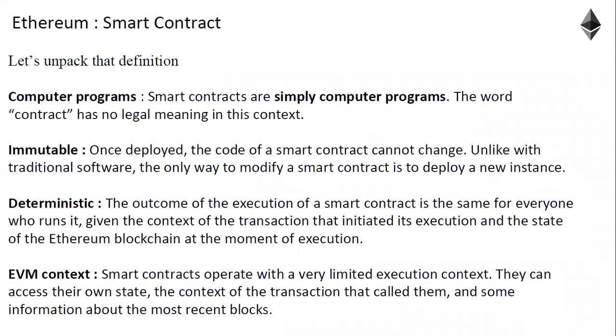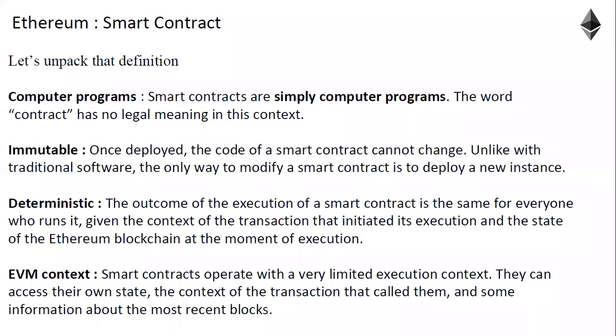Now, deterministic. See, every transaction should be validated by all the nodes in the network. And in Ethereum, a transaction is triggered by a smart contract, right?